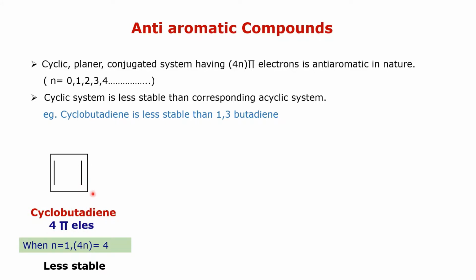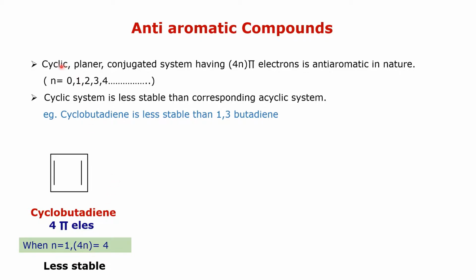Cyclobutadiene is a cyclic planar conjugated system, but it does not contain 4n plus 2 pi electrons, it contains 4n pi electrons. When n is equal to 1, 4n is equal to 4, and cyclobutadiene is not an aromatic compound, but it is an anti-aromatic compound.